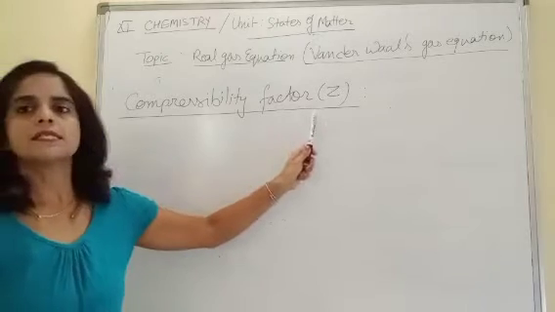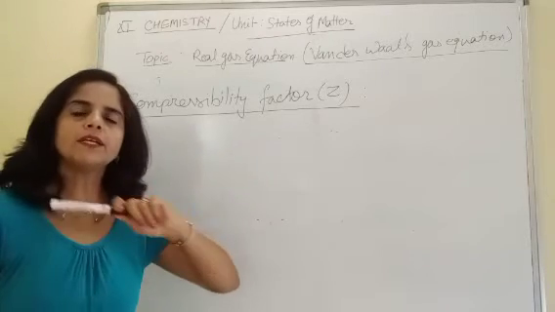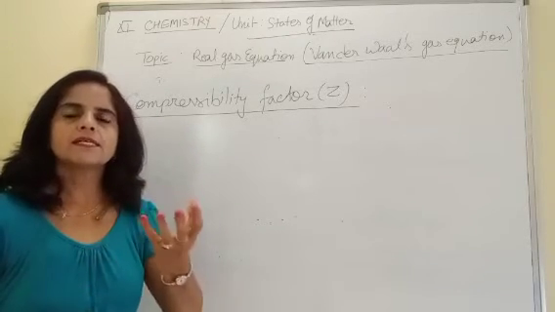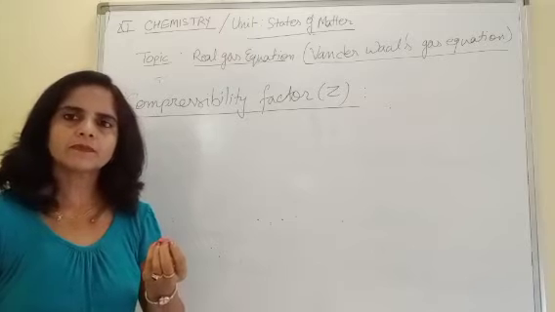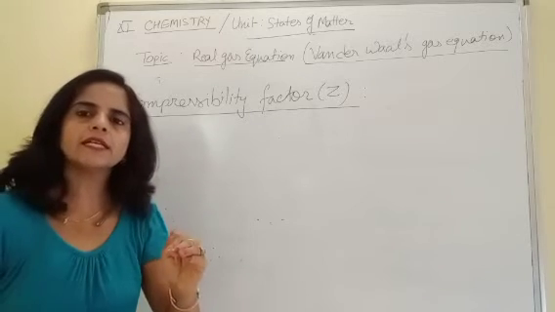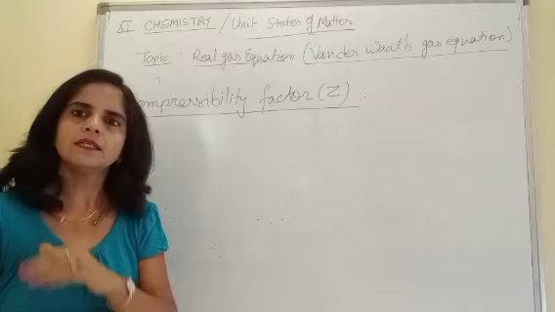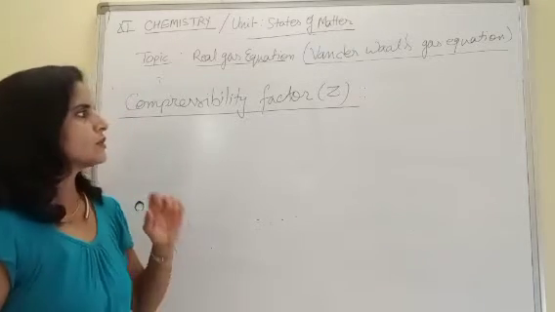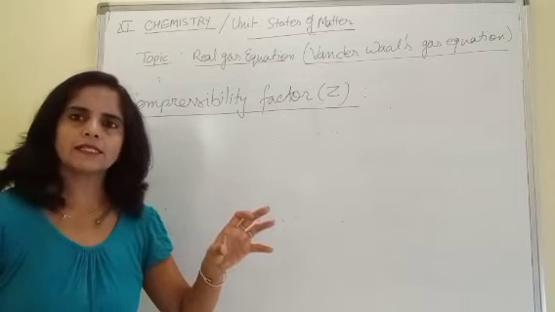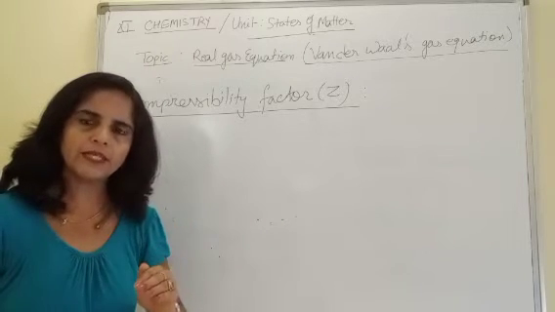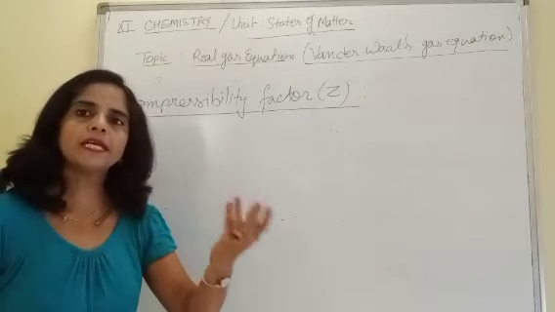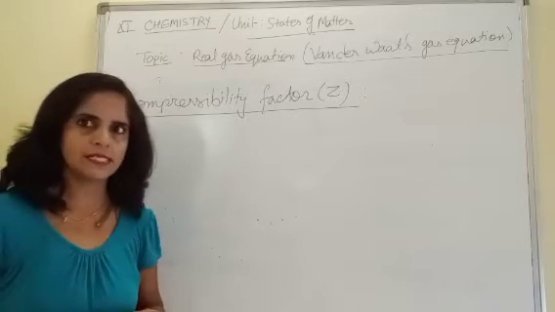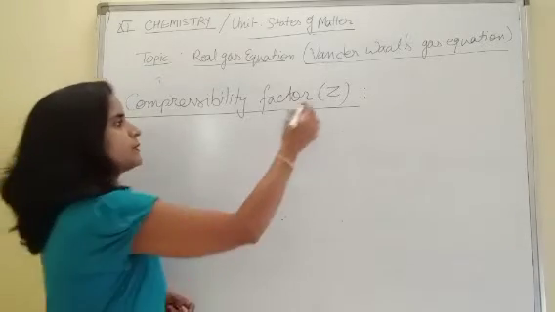Compressibility factor Z. Simple meaning of compressibility is ability to compress, that is, up to what extent you can compress a gas. That is the meaning of compressibility. So the deviation of real gases from ideal behavior can also be expressed in terms of Z. So what is the compressibility factor Z?